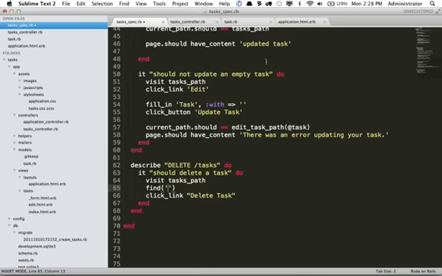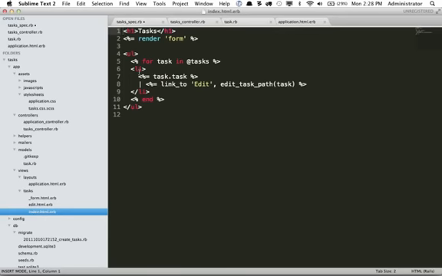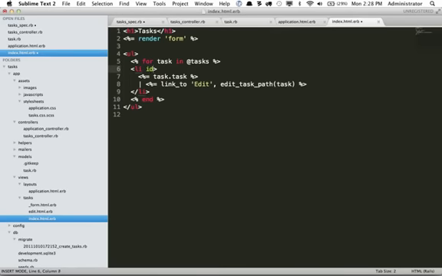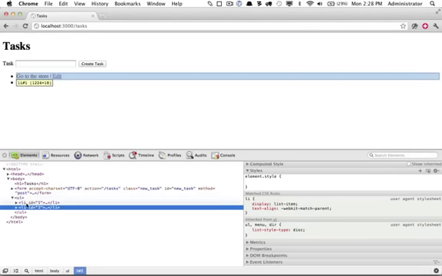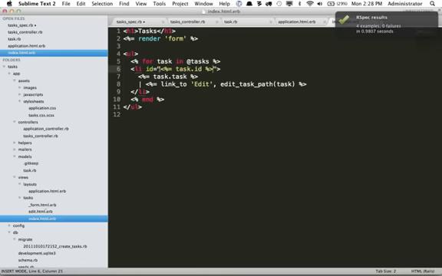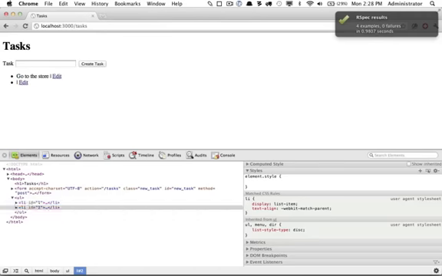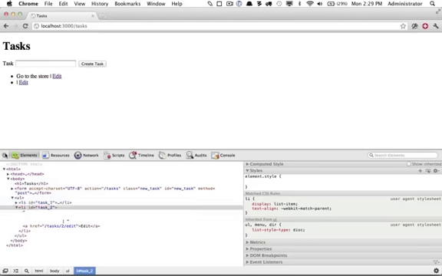So what we would want to do then is when we are displaying all of our tasks right here, we would want to give an ID to each one. ID equals task.id. Now if I load and I click inspect element, you'll see that each one has an ID, and we might want to change that to task_, something like that. There we go, task_1 and task_2.